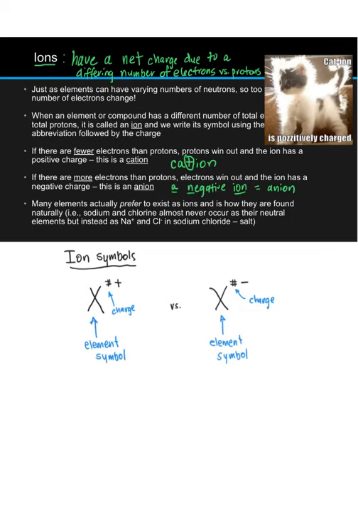In these two shorthands, X is our element symbol. We'll have a number or numerical value for our charge, and we'll have either a positive sign or a negative sign, depending upon whether we have lost electrons and formed a cation, or gained electrons and formed an anion.